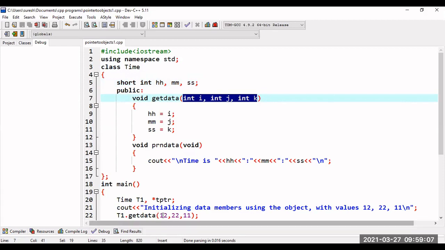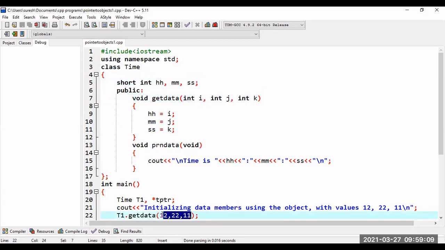So when I call getdata, I will initialize by sending 12 22 11, so these values will be initialized. Otherwise you can take the data from the keyboard by using cout, enter hours, minutes, seconds and cin, you can do that also. Okay, next after that, here it is the printdata, which is a method which is used to display the time. That's it.